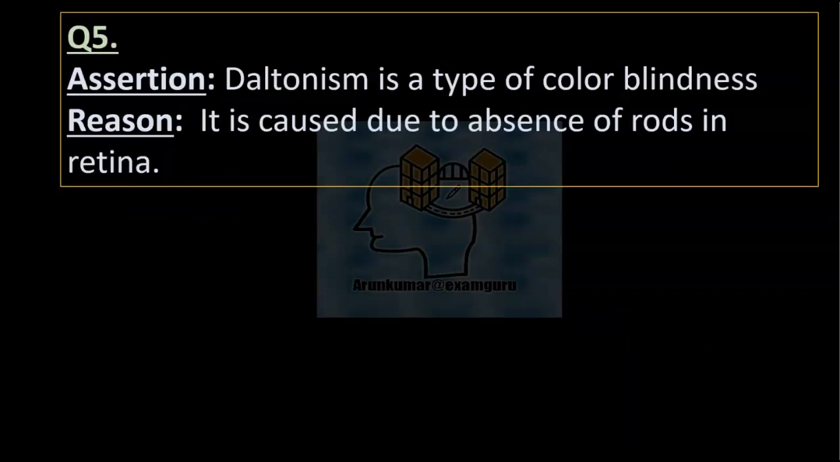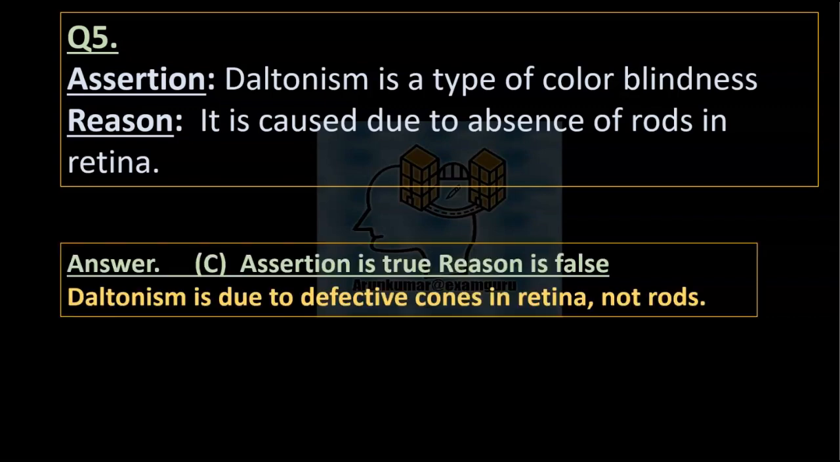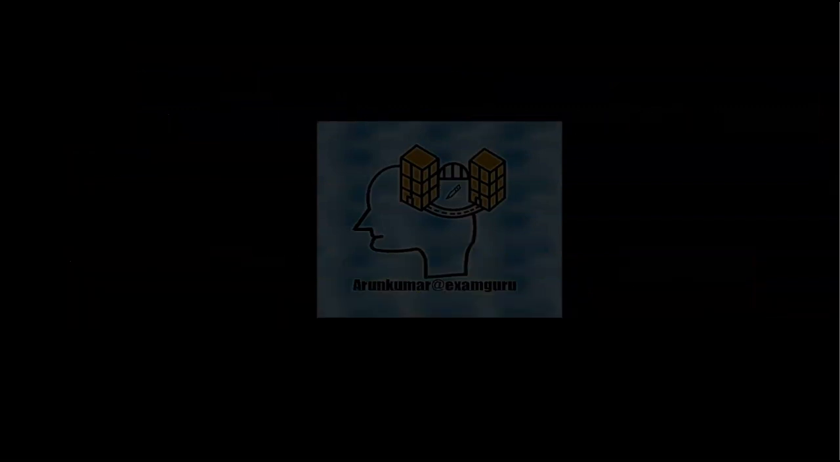Question 5. Assertion: Daltonism is a type of color blindness. Reason: It is caused due to absence of rods in the retina. Answer C. Assertion is true. Reason is false. Daltonism is due to defective cones in the retina, not rods.